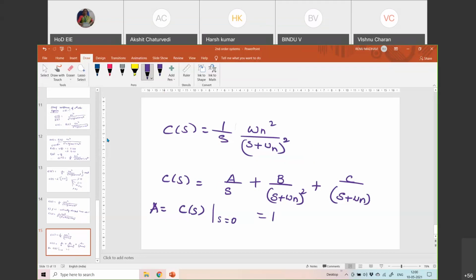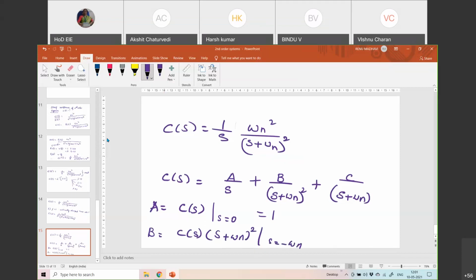Then B is equal to C(s) times (s plus omega n) whole squared at s equal to minus omega n, which gives the value of minus omega n.